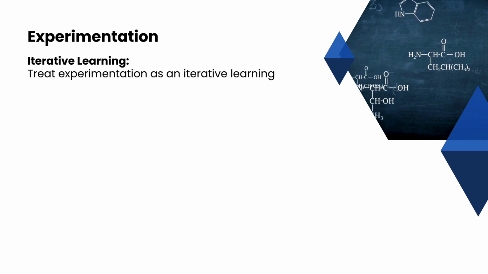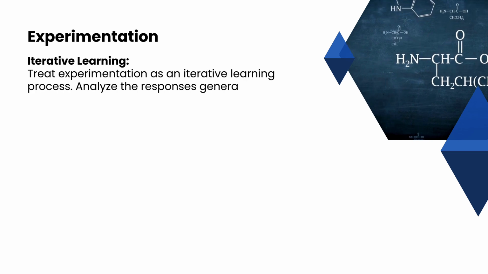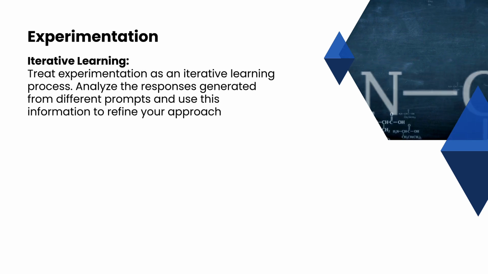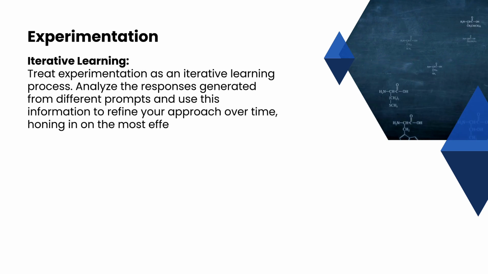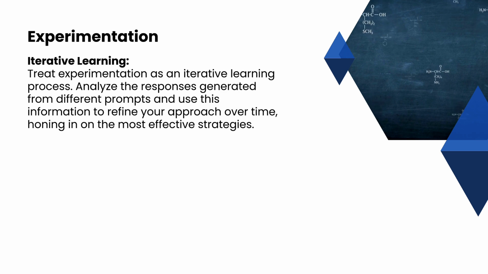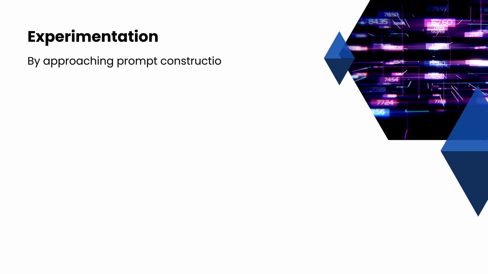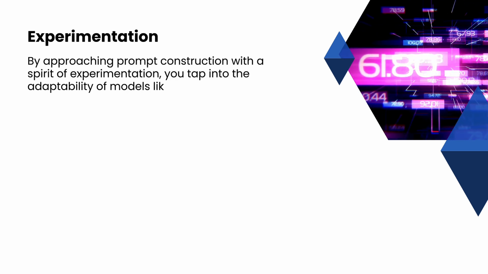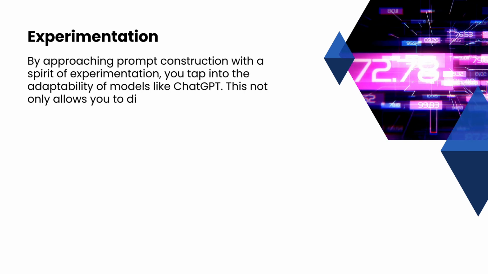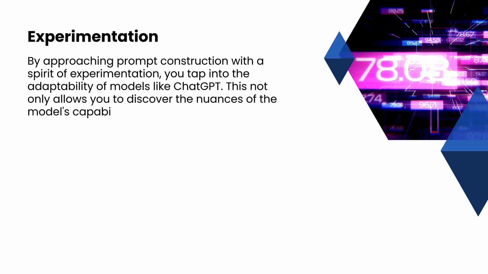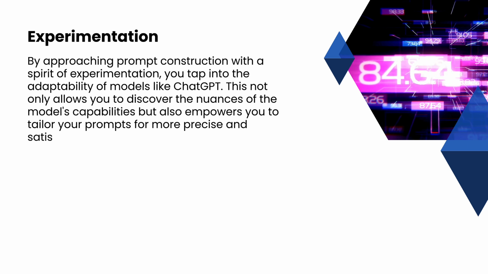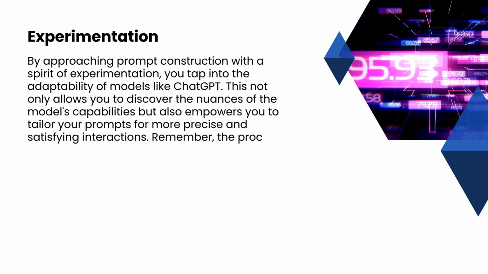Iterative learning. Treat experimentation as an iterative learning process. Analyze the responses generated from different prompts and use this information to refine your approach over time, honing in on the most effective strategies. By approaching prompt construction with a spirit of experimentation, you tap into the adaptability of models like ChatGPT. This not only allows you to discover the nuances of the model's capabilities, but also empowers you to tailor your prompts for more precise and satisfying interactions.